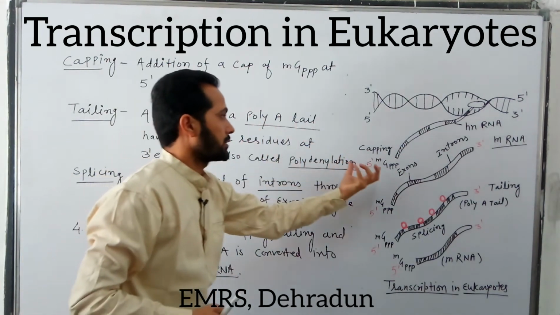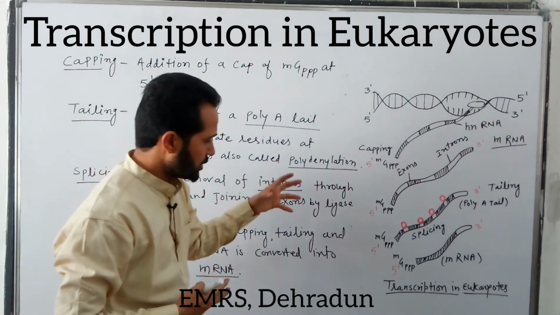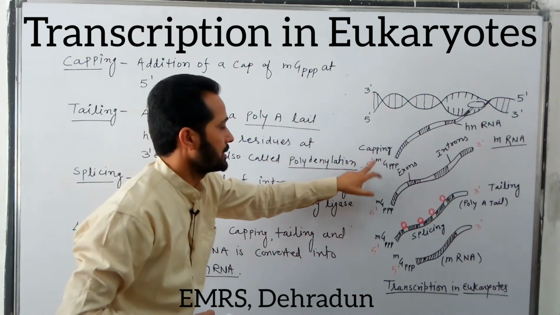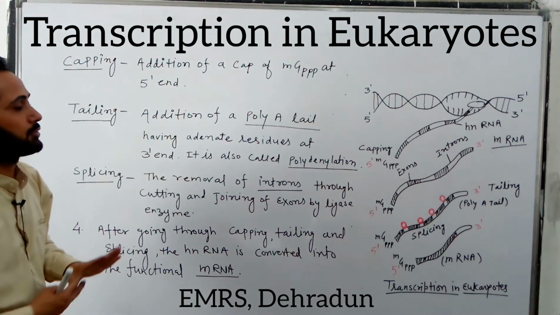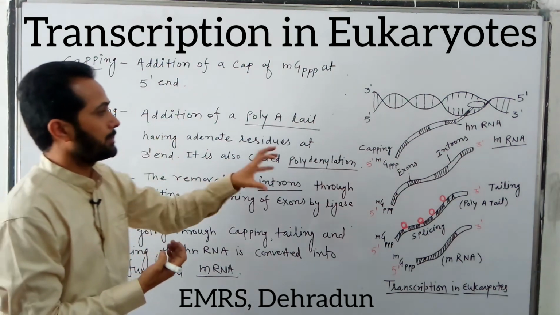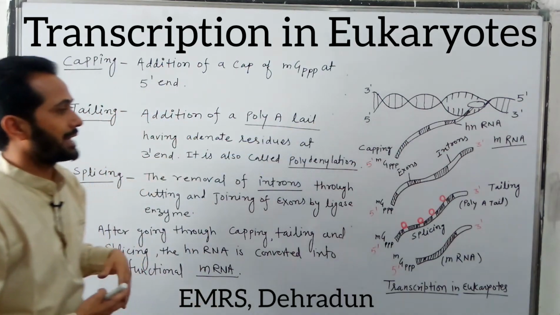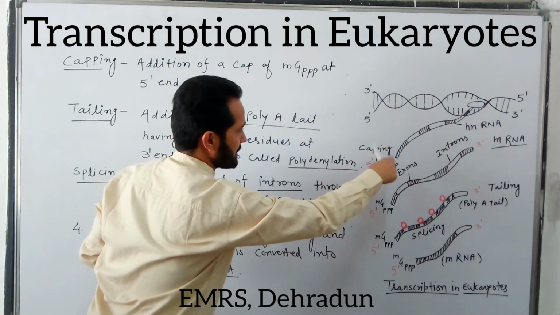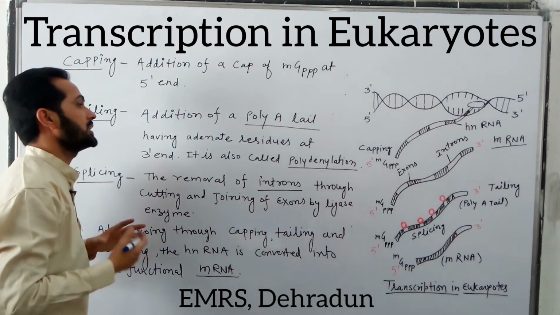To protect these RNAs from those strong nuclease enzymes, this capping is done. So this cap is made up of methyl guanosine triphosphate and is meant for the protection of this RNA from the degradation by strong nuclease enzymes. Also, this cap provides the binding site to the ribosomes at the time of translation. So it performs a dual function: it protects this RNA from the degradation by nuclease enzymes and also provides the binding site to the ribosome.